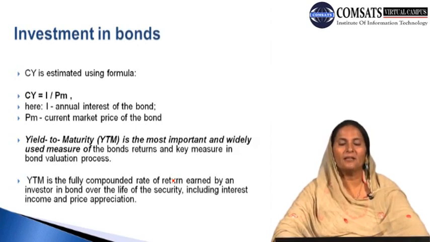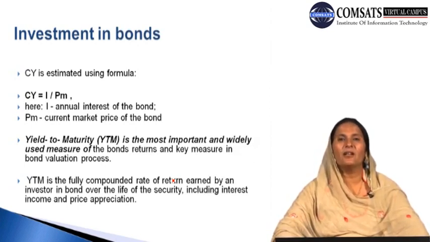And this key measure is also how we learn about the returns through the bond valuation process as far as yield to maturity is concerned. YTM is the fully compounded rate of return earned by an investor in a bond over the life of the security, including the interest income and the price appreciation. So basically YTM indicates the compounded rate of return over the life of the bond which the investor is likely to have.